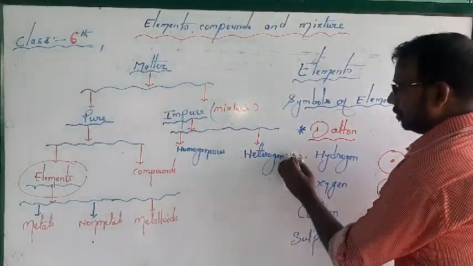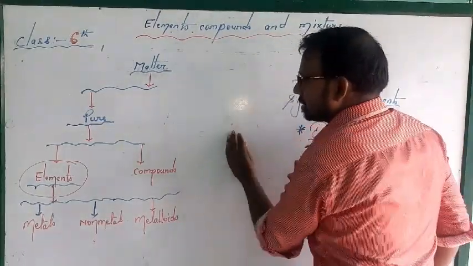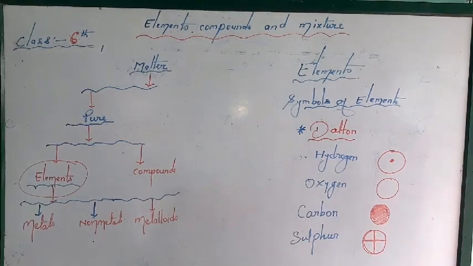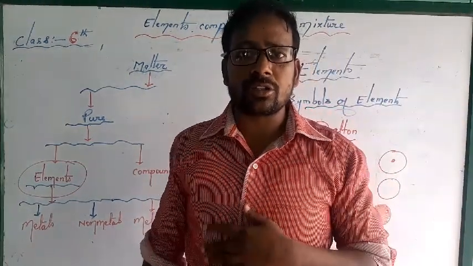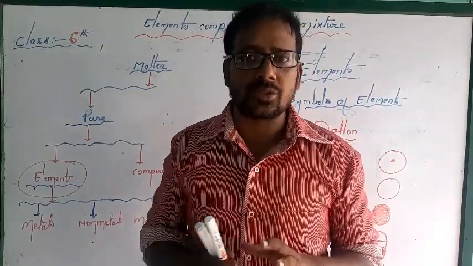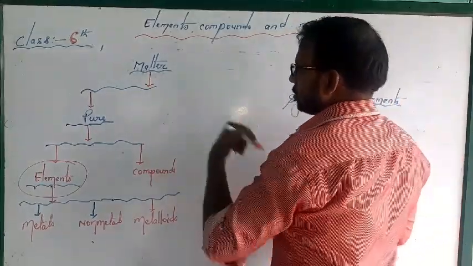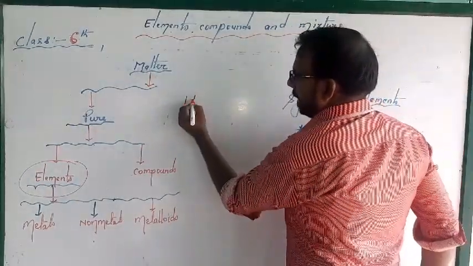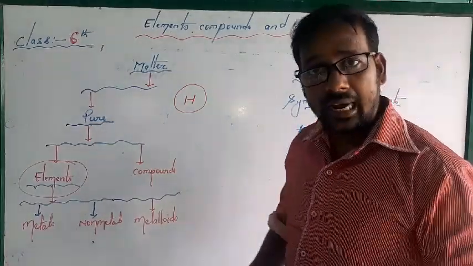I am going to rub this part, and I will make you understand what an element is. Like our body is made up of lots of cells, and cells combine to form tissue. Suppose I am writing H. H stands for the hydrogen element.